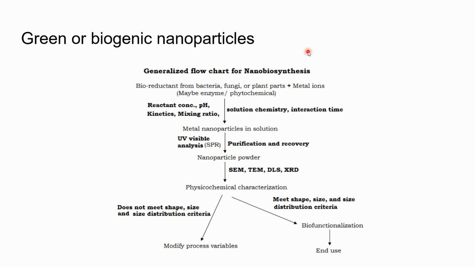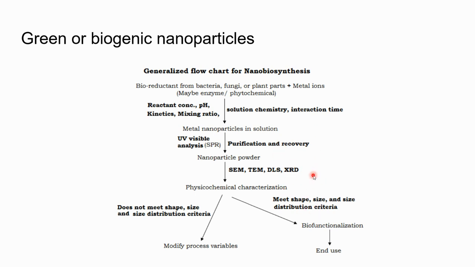The synthesis of nanoparticles from bacteria, fungi, and plants is carried out, but the more preferred are plants. Why is this so? Because the synthesis of nanoparticles from bacteria and fungi takes a longer incubation period. So for the reduction of pollutants such as metal ions, plant extracts are most widely used for the synthesis of nanoparticles. Plant culture techniques and downstream processing are employed for the synthesis of nanoparticles, such as oxide nanoparticles, on a large scale.